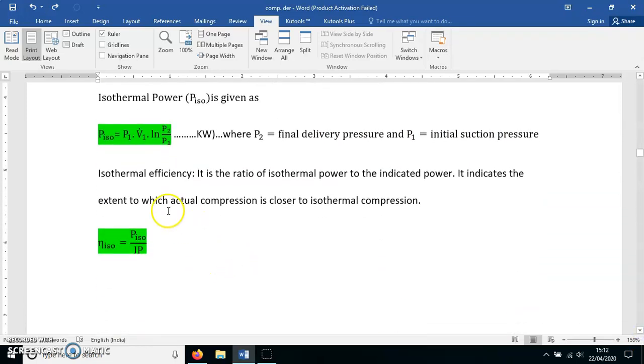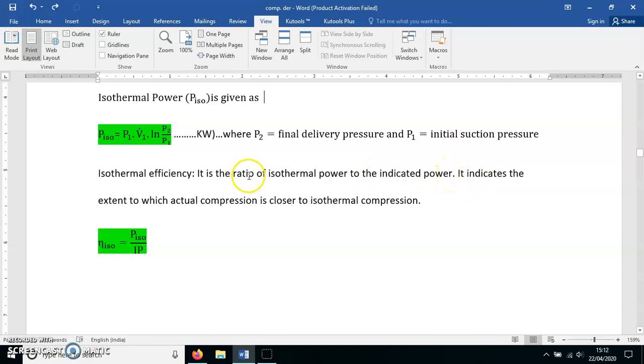Now, finally, we are defining isothermal efficiency. Isothermal efficiency is the ratio of isothermal power to the indicated power. What is indicated power? It is the polytropic power. And what is isothermal power? It is the power required during isothermal compression. This is the minimum power, and indicated power is the actual power.